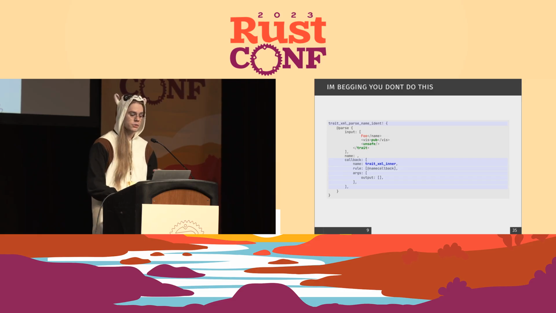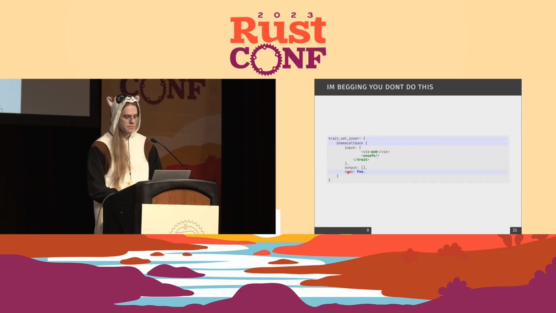And that's how we can give input back. Anywho, we have the name foo now, and now we see the end name tag as well. And we've also got our name here. So we jump back to trait XML inner, and now we've got an extra thing at the bottom. We'll handle that and put it in the output just as a token tree.